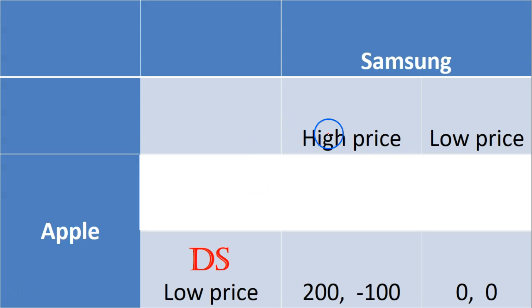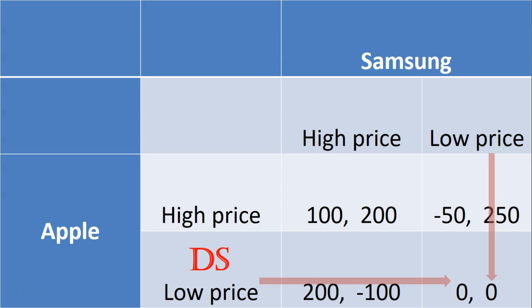Samsung only has to figure out whether to charge a high price, in which case it'll make a loss of 100 million, or charge a low price and make zero profit. Zero profit's better than a loss, so it will charge a low price. So we've got this outcome here. Both Apple and Samsung choose low price. Neither makes any profit. Is this a Nash equilibrium?